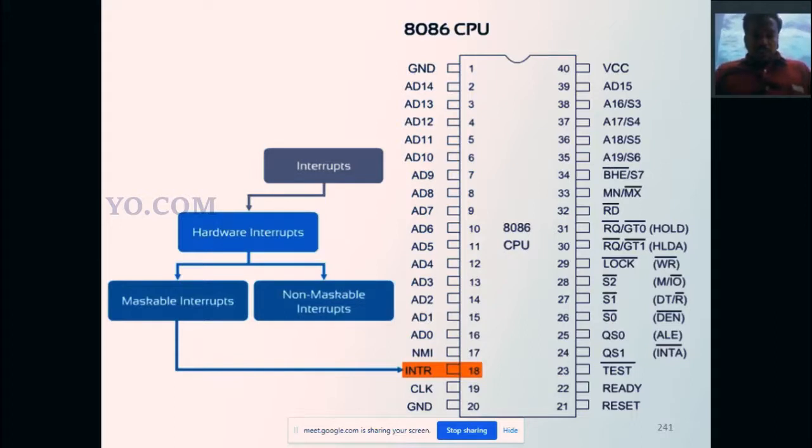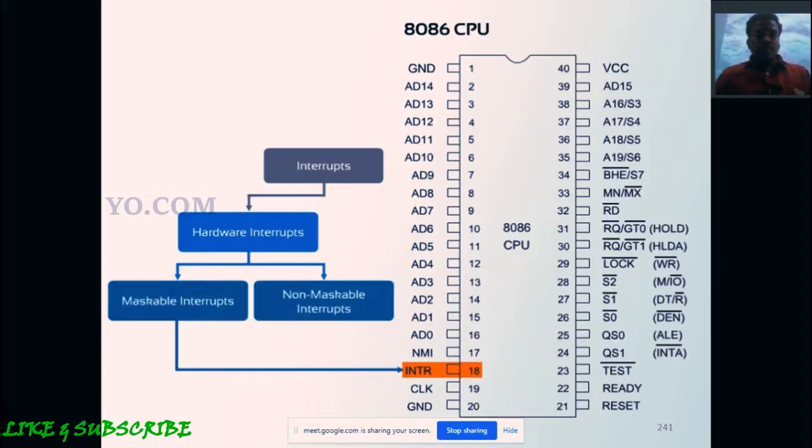The external device is connected to the INTR pin. While the external device faces some problem, or wants to execute an interrupt, it will give one positive going pulse to INTR. What is a pulse? A pulse is a rectangular waveform. That rectangular waveform is given to the INTR pin. Then the microprocessor executes the interrupt requested by the external device. So this is an interrupt request.